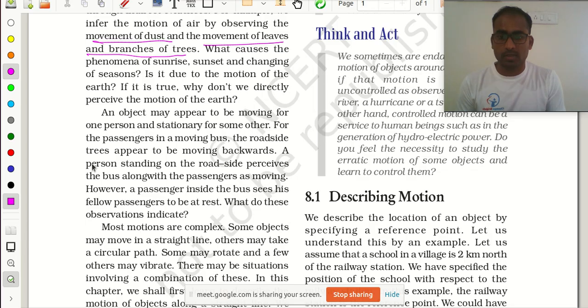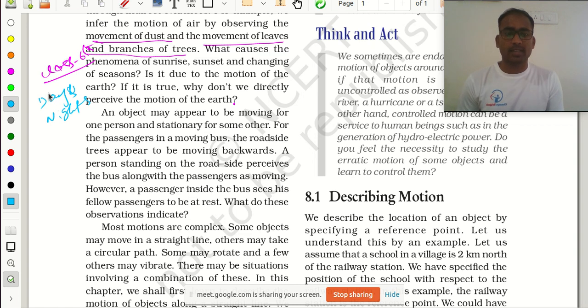Yes, Nityasri has joined. See, we learned in class 6 that days and nights are formed. How will these days and nights form? Tell me. And how will seasons form?